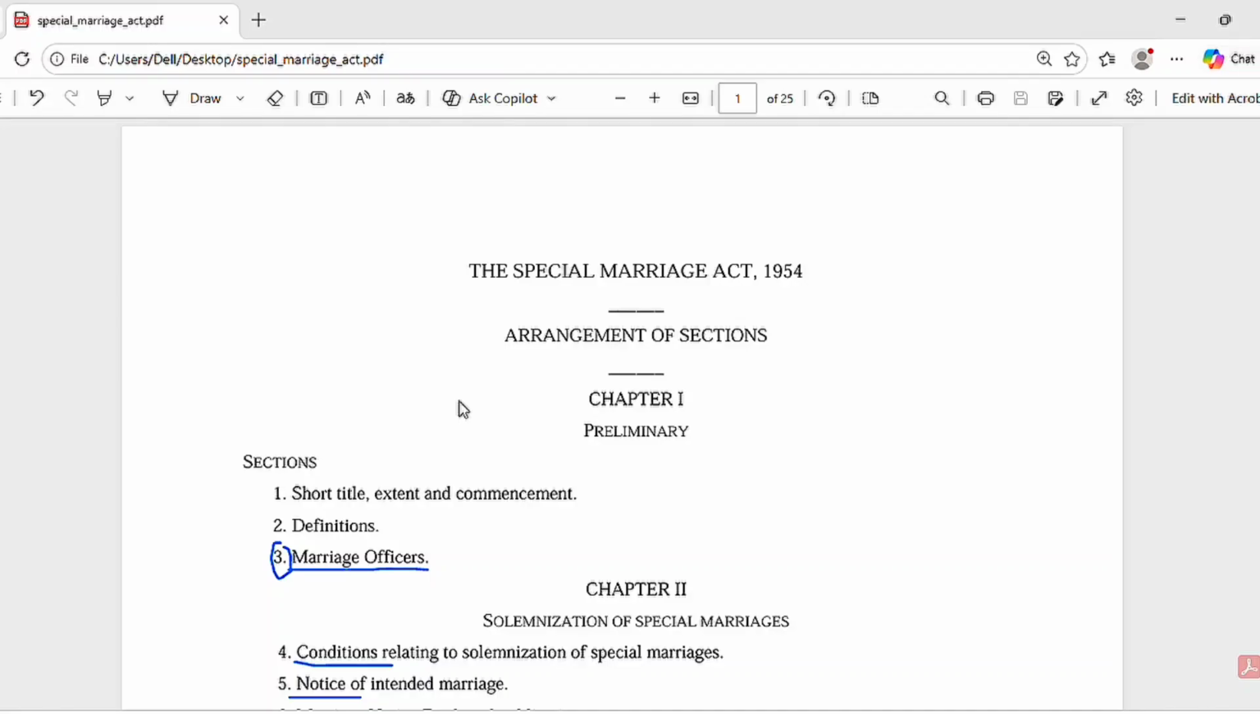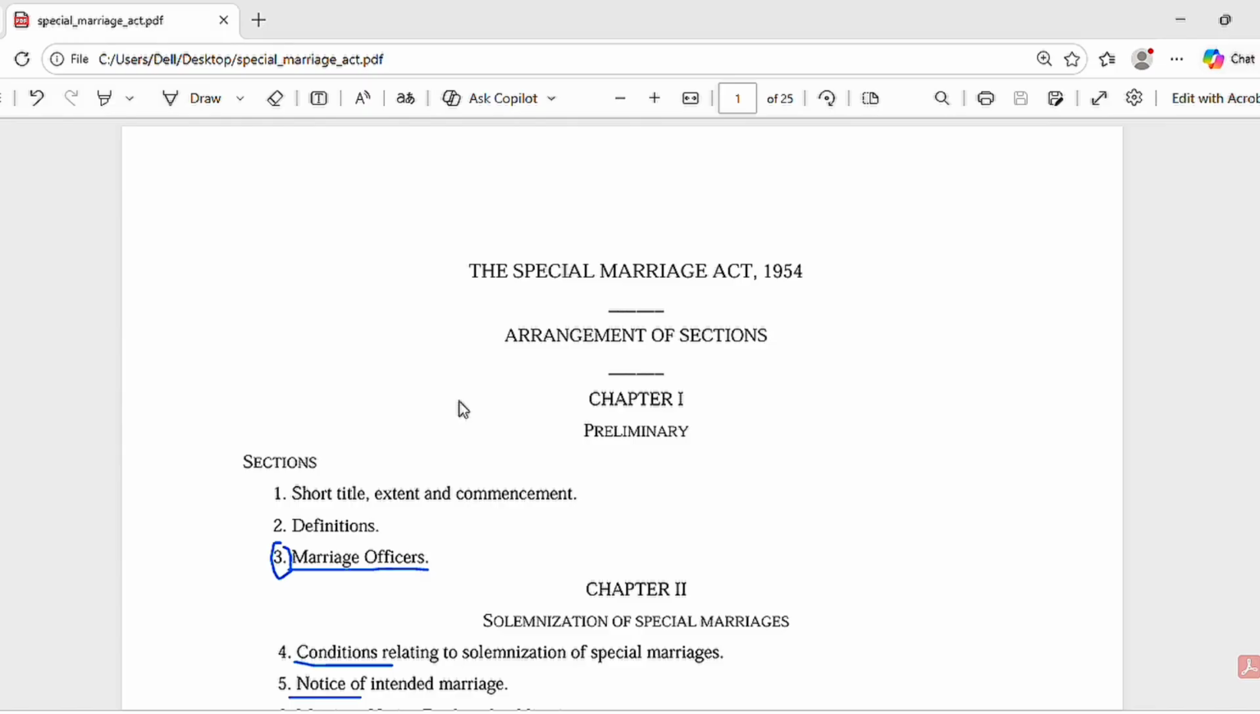Welcome guys, today we are reading the Special Marriage Act 1954. If you have already read the Hindu Marriage Act 1955, you will benefit from this video, because in this video we are going to talk about the sections which are different from the Hindu Marriage Act, the most important sections of the Special Marriage Act.